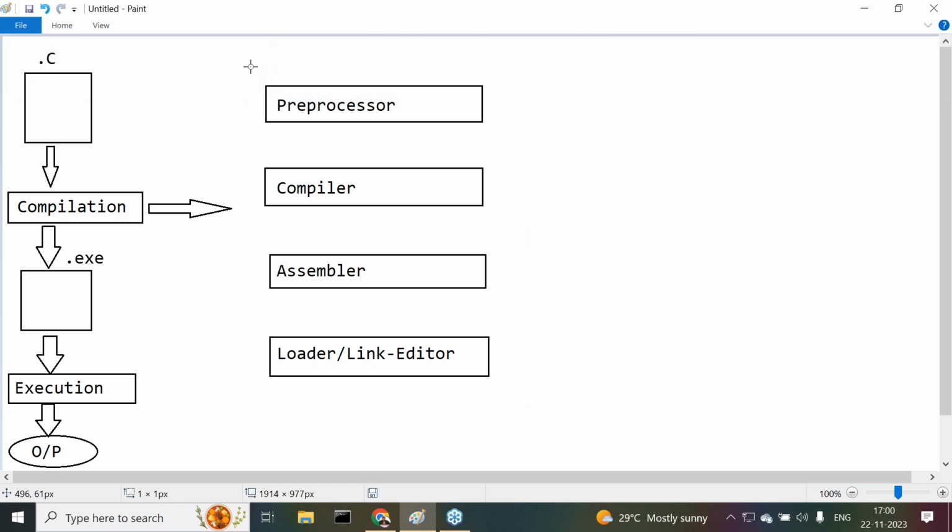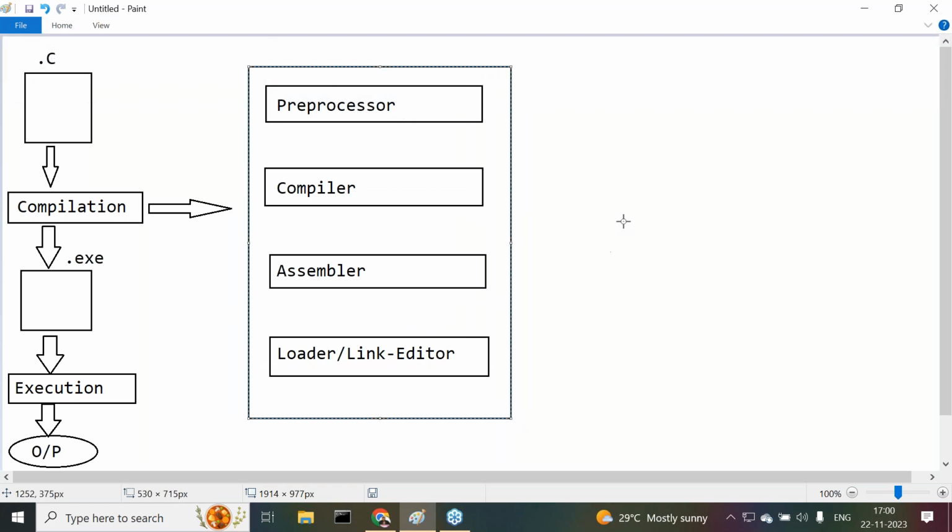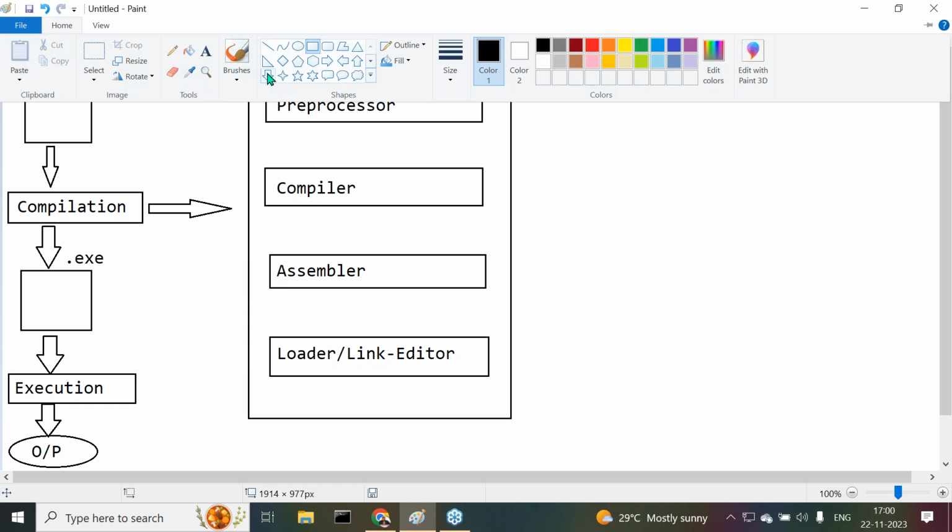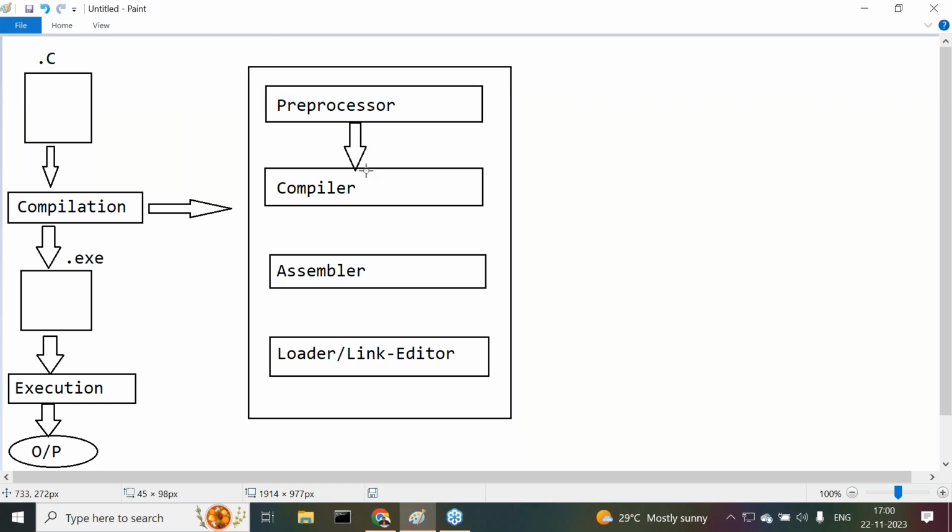These 4 phases exist. Now we can understand one after another they are going to be performed. At the end, overall compilation will be performed. Now here we are having the compiler.